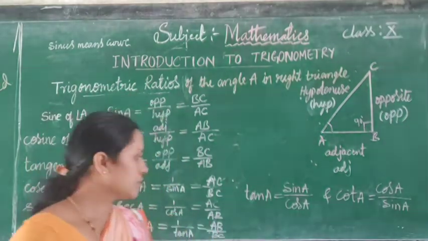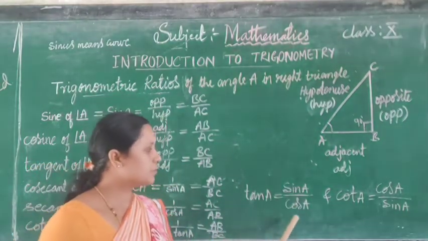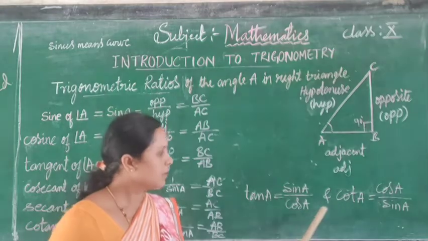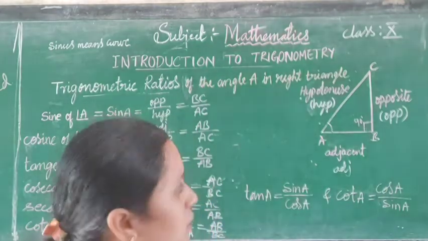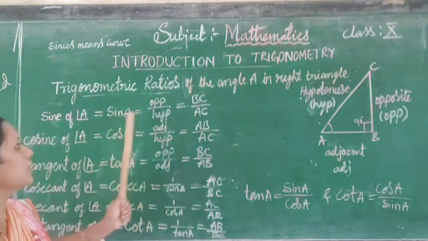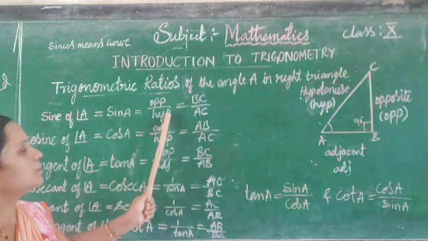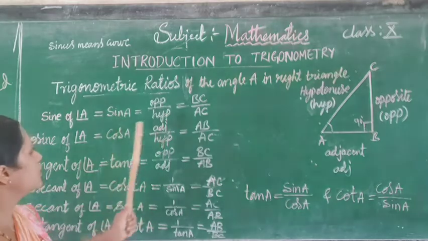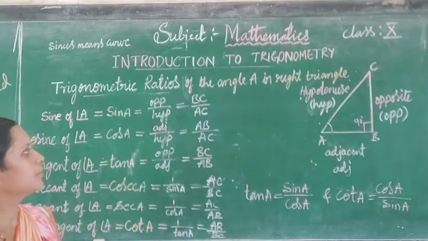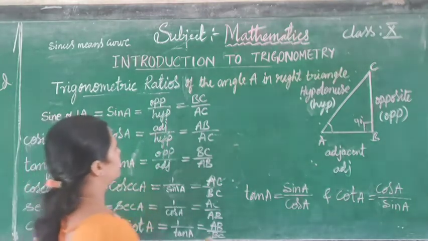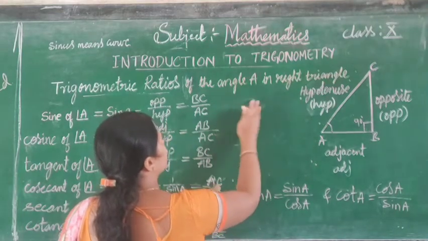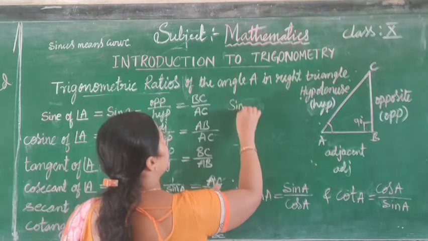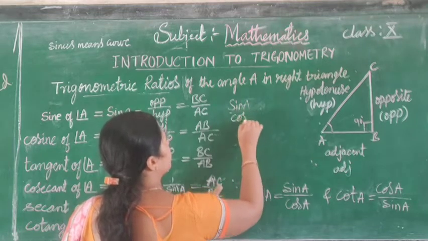Also you can observe that tan A is equal to sin A by cos A, and cot A is equal to cos A by sin A. Students, you can see this one. What is sin A? Sin A is opposite by hypotenuse. Cos A is adjacent by hypotenuse. You can divide these two.